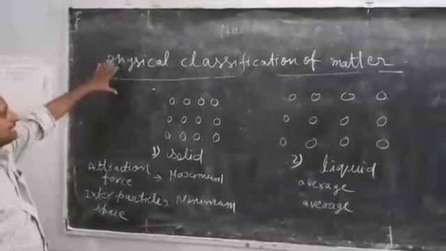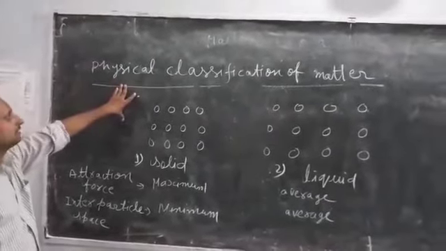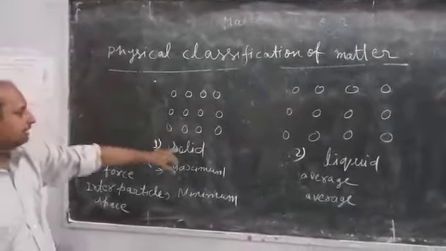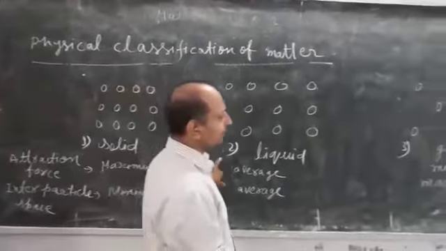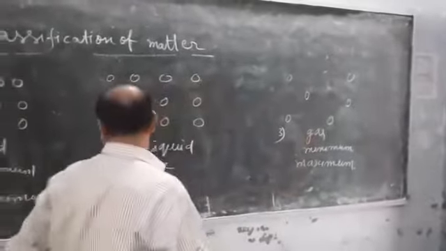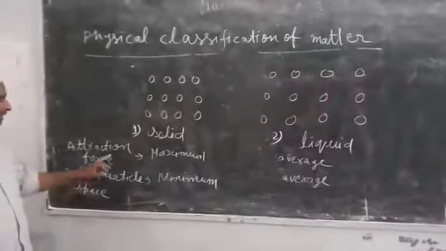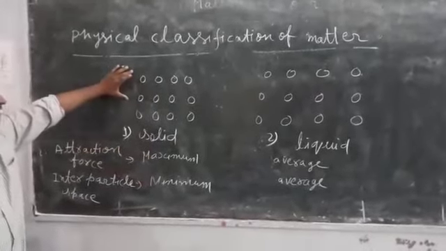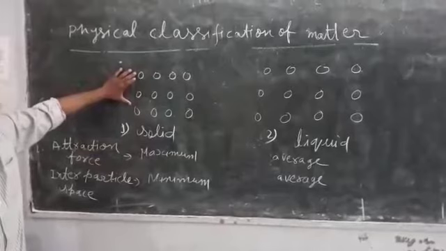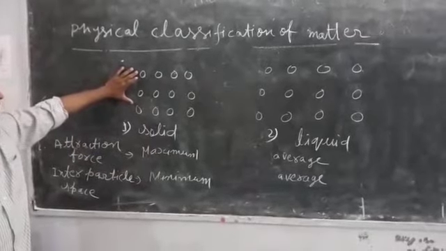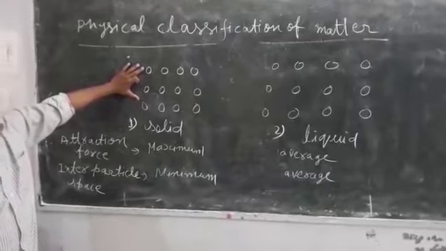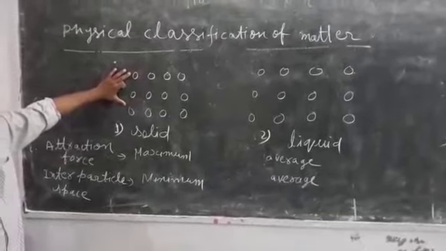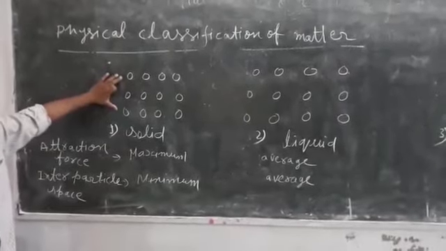Now we have to study the physical classification of matter. Matter is classified into primarily three states. First state is solid, second one is liquid, and third one is gas. In solids, the attraction force between particles is maximum. That is why the particles have fixed positions and they do not move from their mean position. They can only vibrate from their mean position. It means the constituent particles occupy fixed positions in solids.